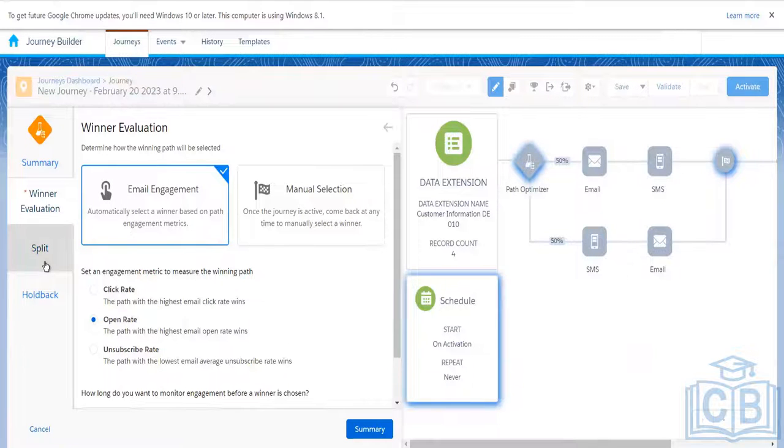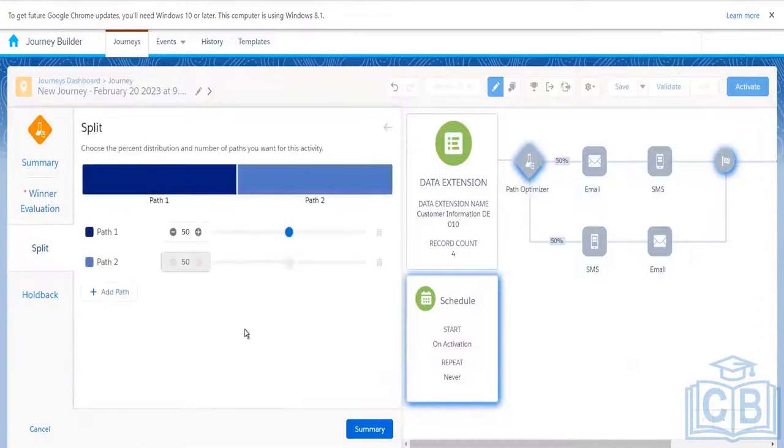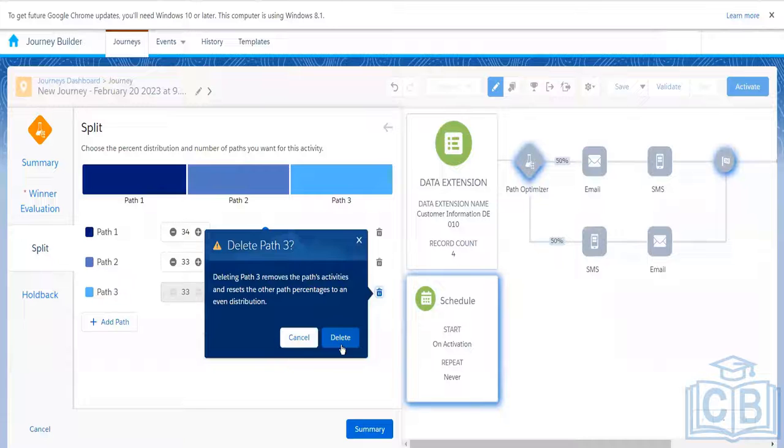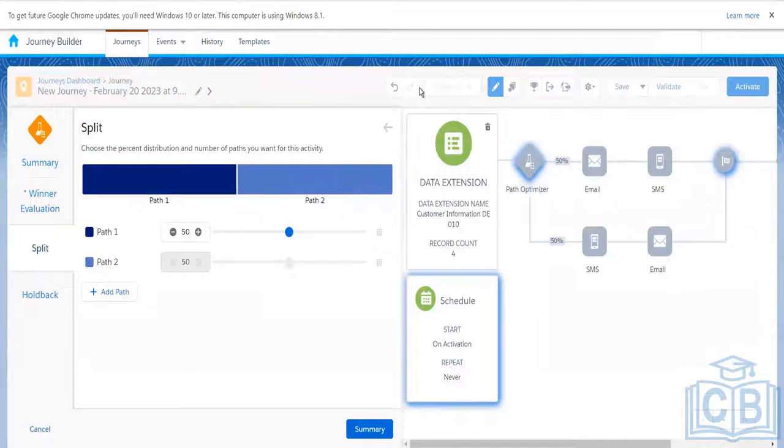Now the next step. We have the split, let's say we have 1000 customers, and we decide how many customers we want to use for this testing. We have path 1, path 2. We can add more paths as well, up to 10 different paths. Let's say we want to distribute 50-50 only over here.